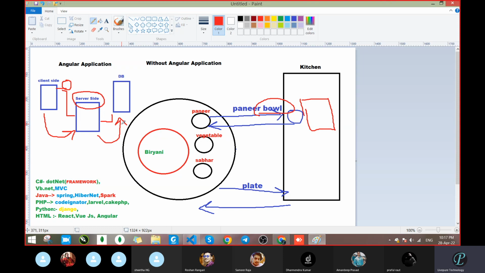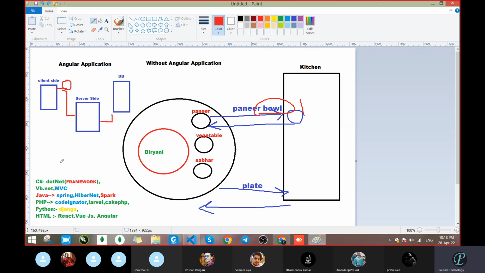Just content will switch. That's it. Is this clear? This was the difference between a server side application without Angular and an Angular application: how the server, database and client are contacting each other. When you are using .NET, Java, PHP, Python, any language with its framework, you have to write the complete code in that framework itself.